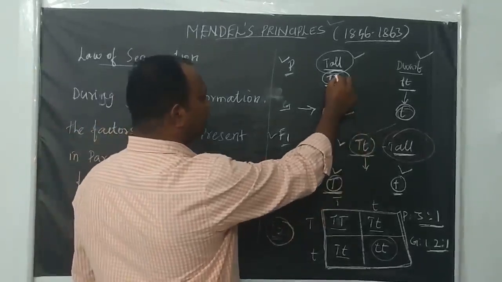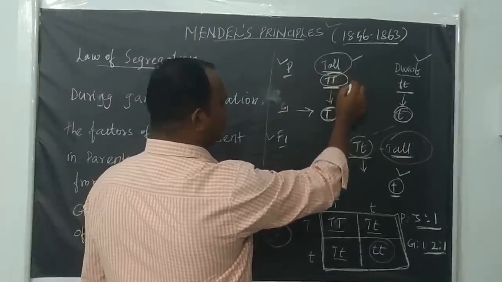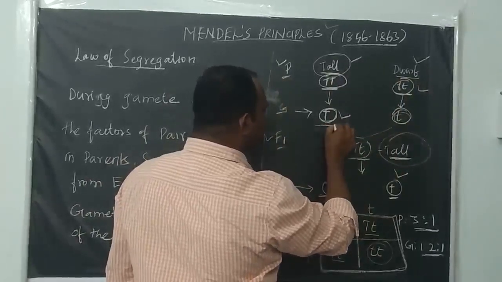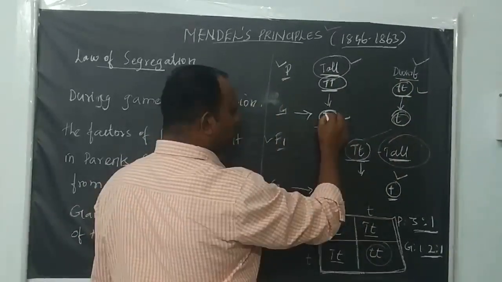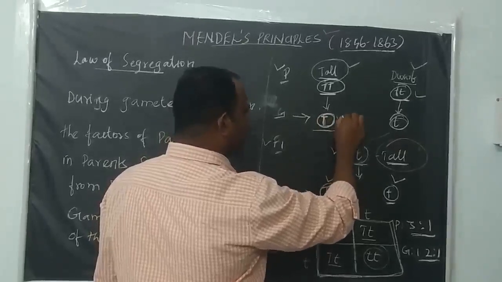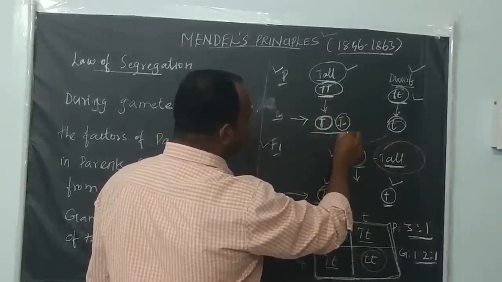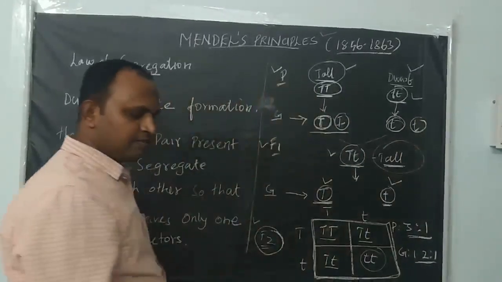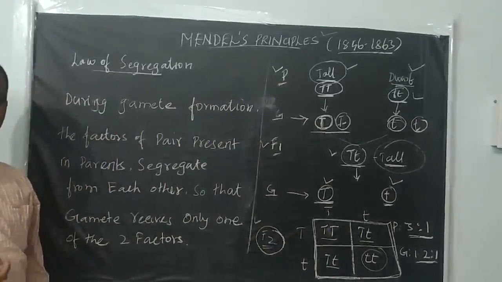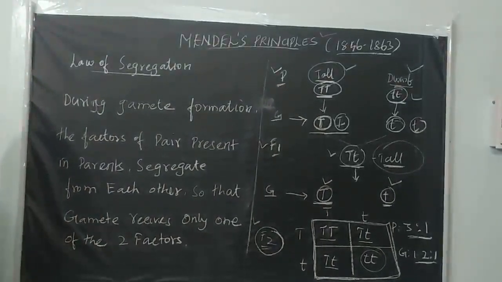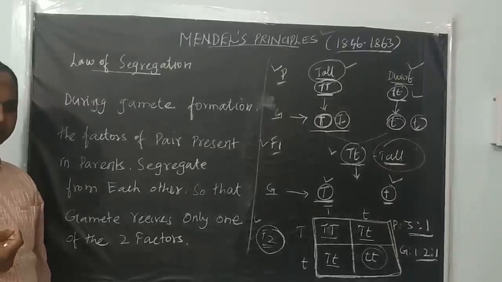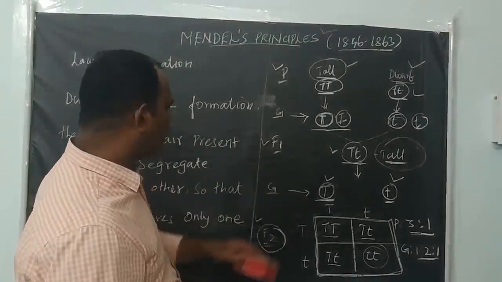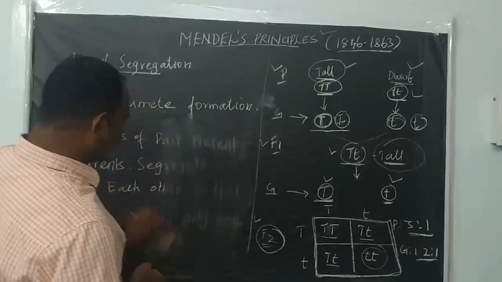See here, this is a homozygous parent, capital T, capital T. This one is also a homozygous parent, small t, small t. Each produces only one kind of gamete, with only capital T or only small t, and all gametes are of the similar kind. But if the parent is heterozygous, it produces two kinds of gametes, each having one allele in equal proportion.